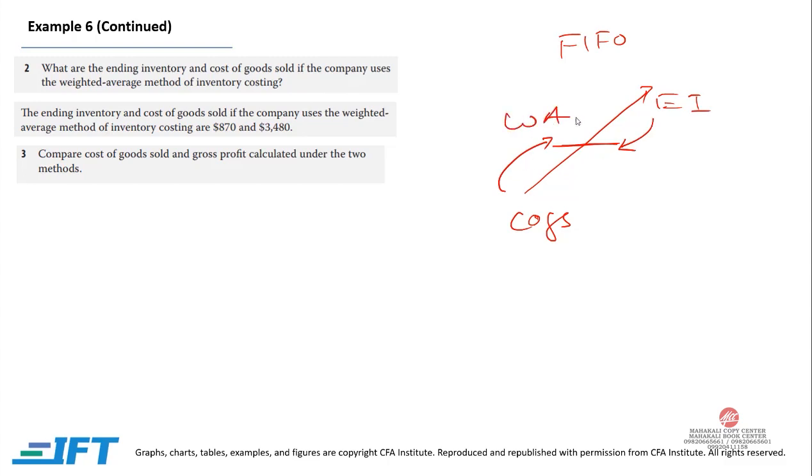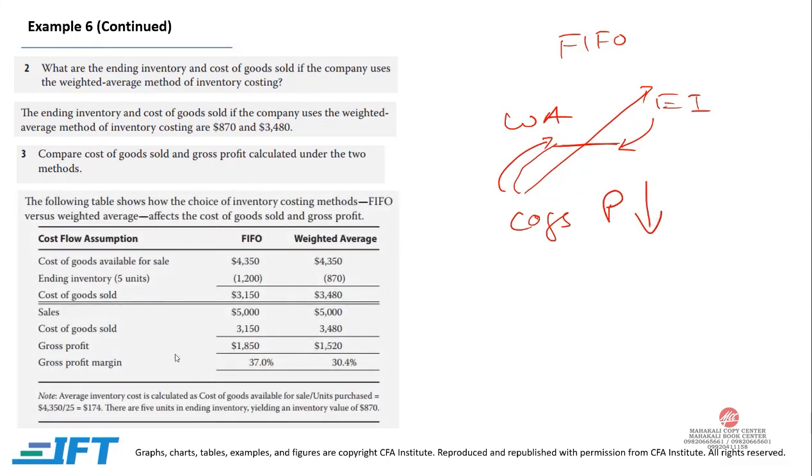When cost of goods sold goes up, the profitability will come down, and this can be seen over here: the gross profit margin is highest in FIFO and it falls in weighted average. Sales are 5,000. Cost of goods sold was 3150 in first in first out, but 3480 in weighted average, and because of this the gross profit changes and hence the gross profit margin.